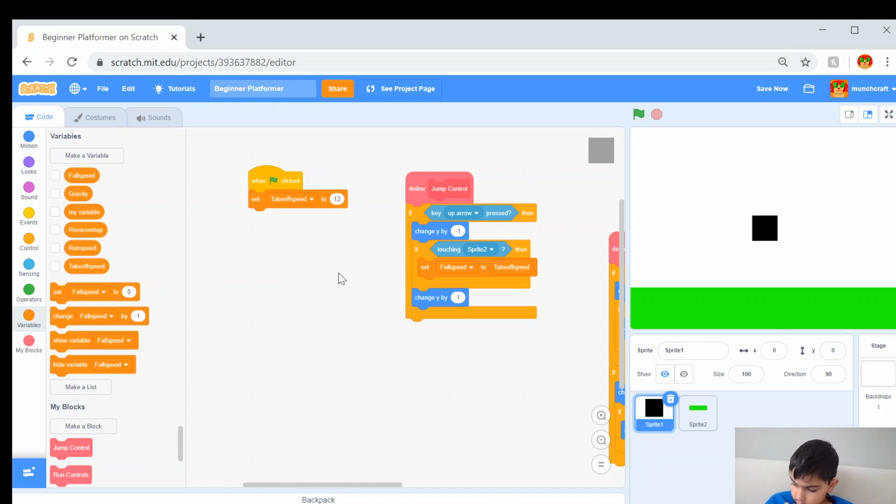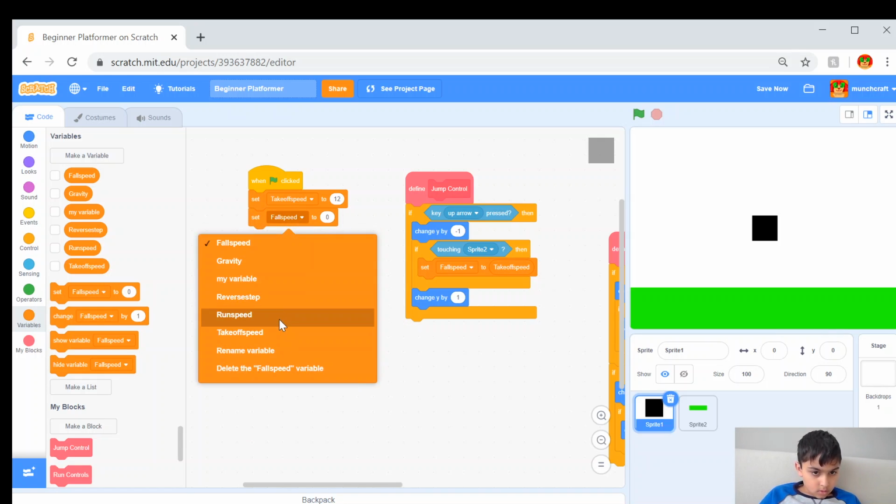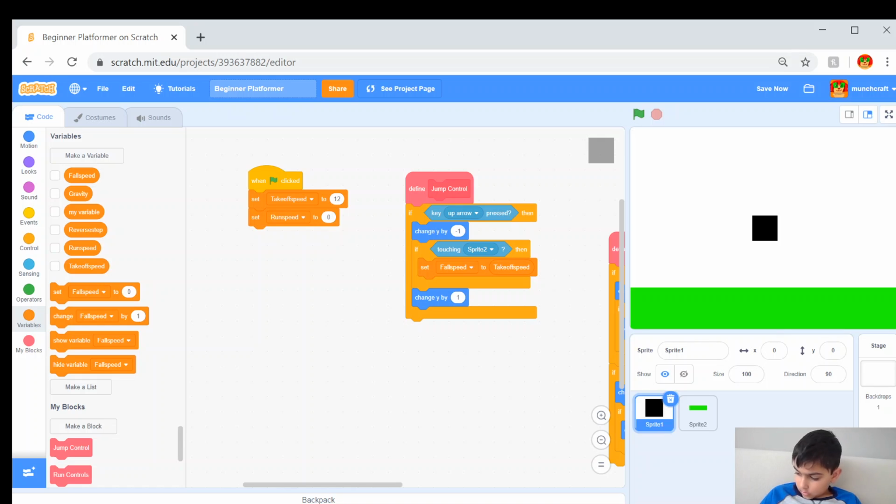We are going to set run speed to 5. And we are going to also want to set the gravity to -1. And we are going to want to also set the fall speed to 0.